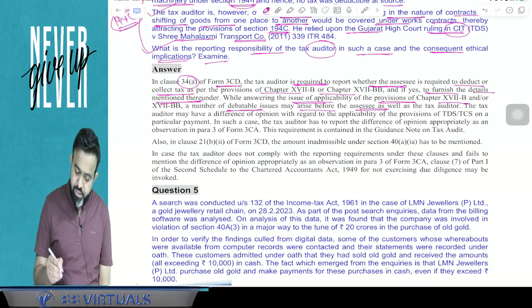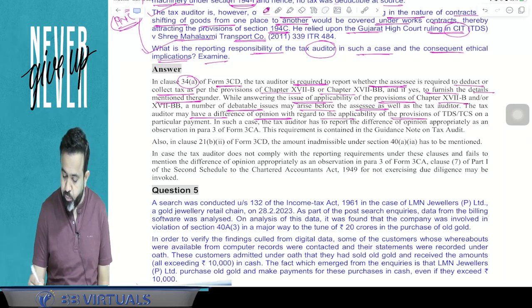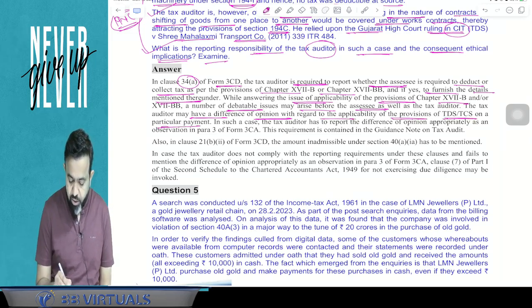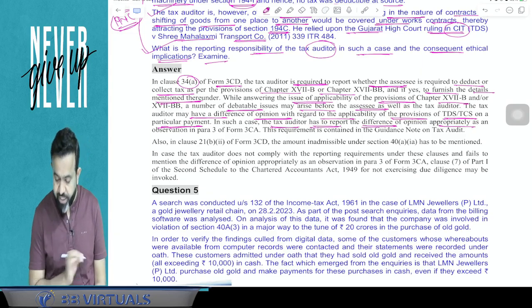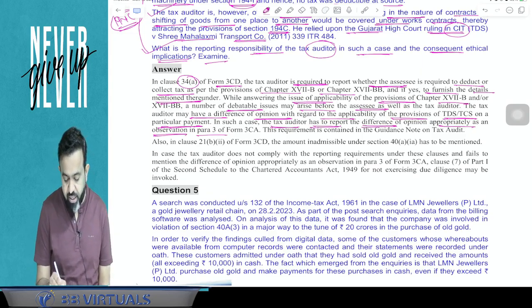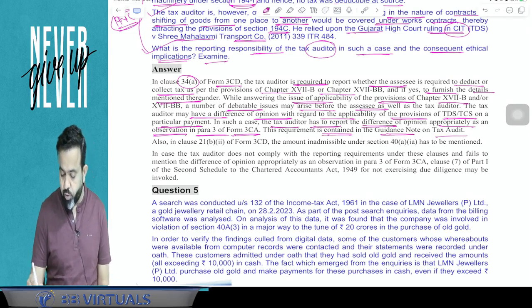The tax auditor may have a difference of opinion with regard to the applicability of the provisions of TDS/TCS on a particular payment. In such a case, the tax auditor has to report the difference of opinion appropriately as an observation in para 3 of Form 3CA. This requirement is contained in the guidance note on tax audit.